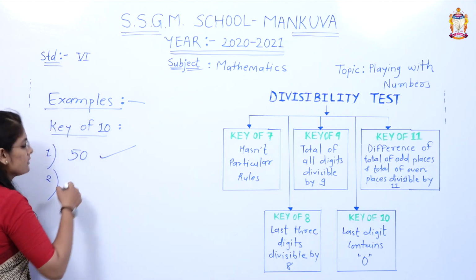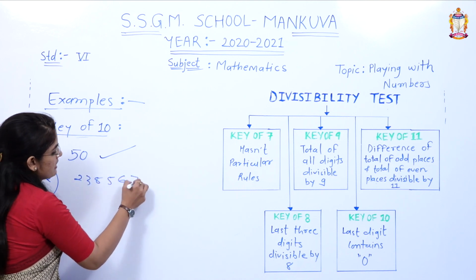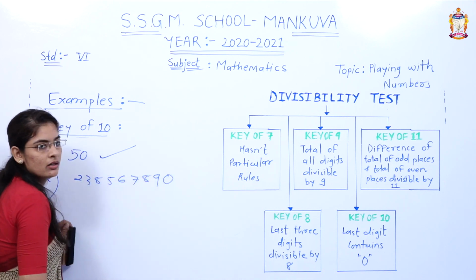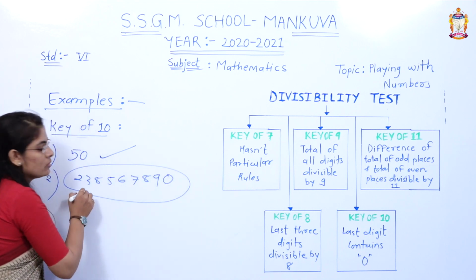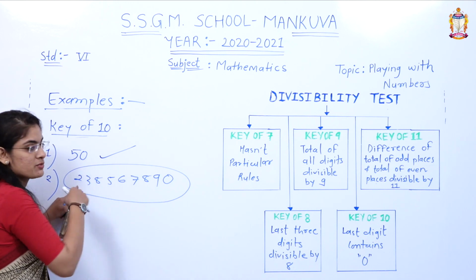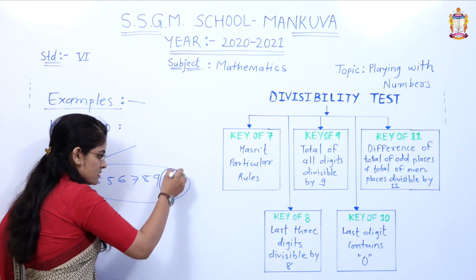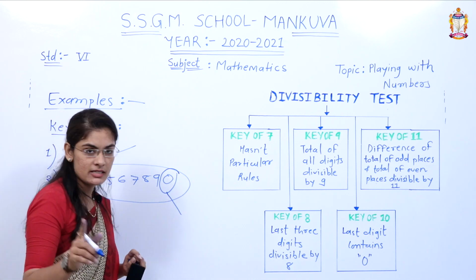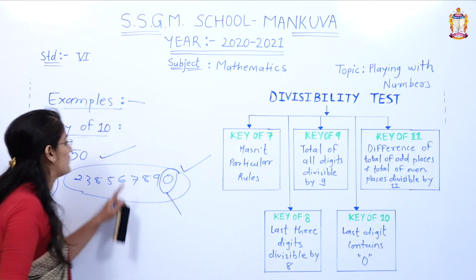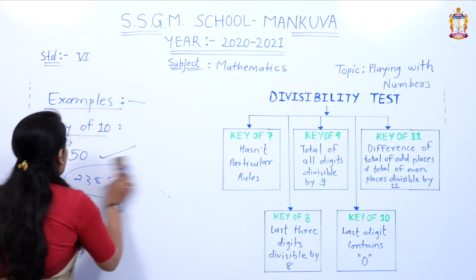Suppose we are taking the biggest example, 238567890. It doesn't matter how the given number is, big or small. But what matters is this: if the last digit is 0, then the whole number is divisible by 10. Okay, very easy. So now come to the next key, 11.